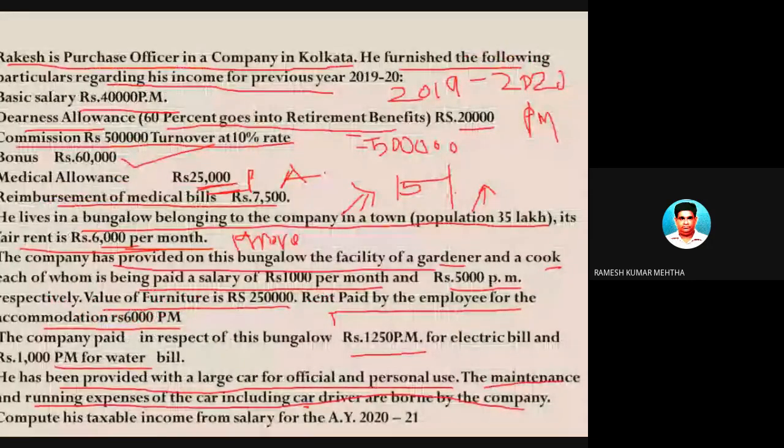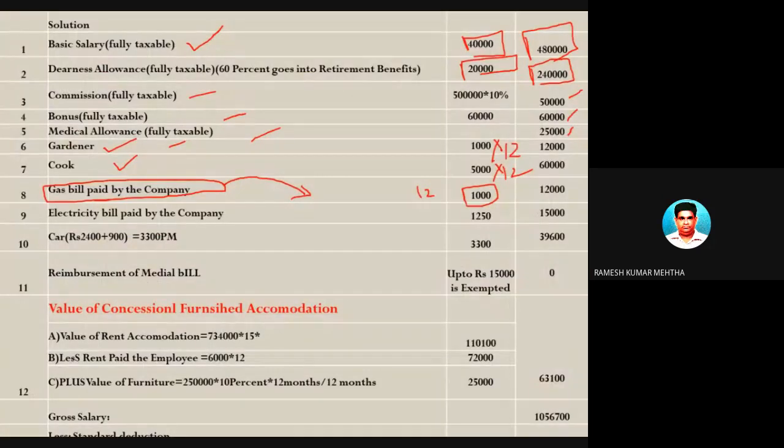If there is no mention, you can note that the gas cylinder is provided by the employer. It is not mentioned, but you can take into account gas provided by the employer. So 12,000 rupees. Electricity bill paid by the company. Whose electricity bill? It is the electricity bill of the employee, paid by the employer.